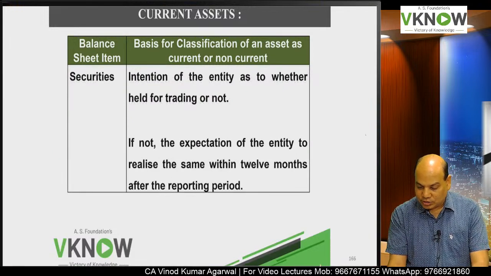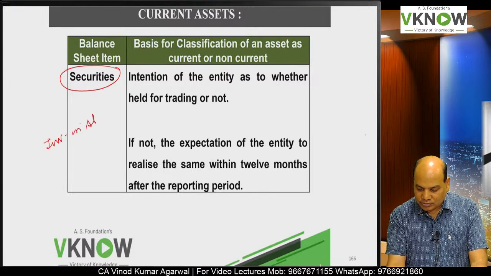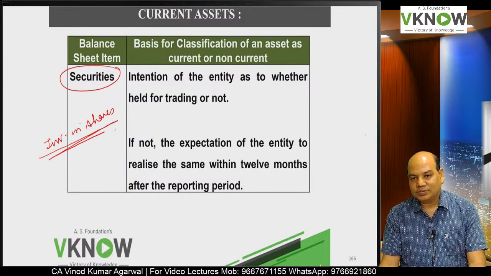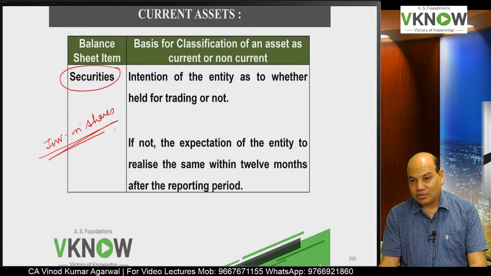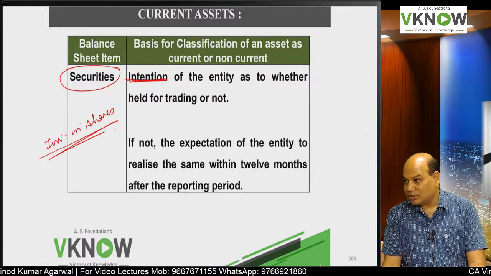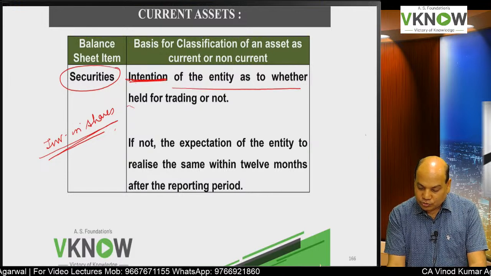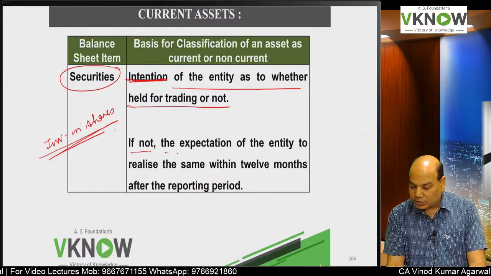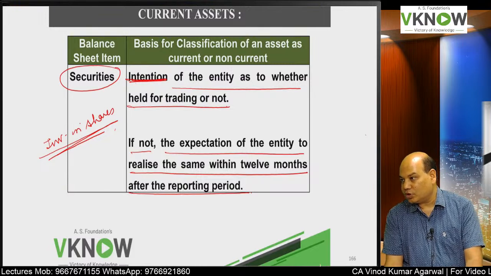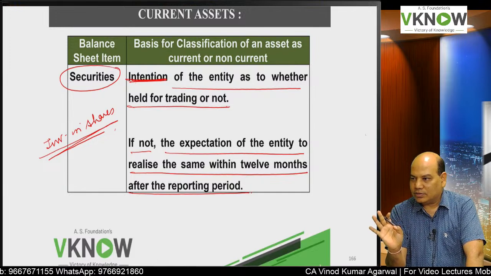Now what about securities? Suppose in the question you are given investment in shares. Again, in such an item one has to see the expectation. Is the management intending to realize it within 12 months or not? If the answer is yes, you put it under current. So the intention of the entity as to whether held for trading or not. If not, the expectation of the entity to realize within the 12 months period after the reporting date we have to check. If it is held for trading, condition 2 will get satisfied.